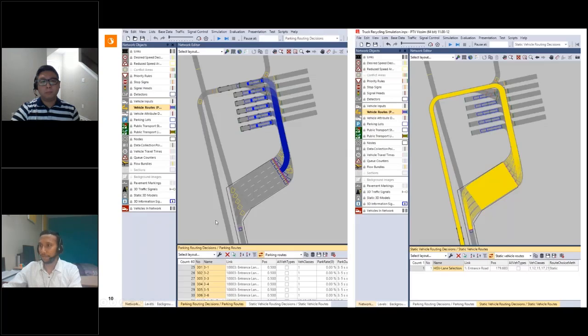Now that we have looked at the simulation, we can take a quick look at the object placement in Vissim. On the left-hand side, we can see the use of multiple parking routing decisions to direct the vehicle from a given lane to the particular available bay. And on the right is an implementation for the waiting lane selection for uniform queuing. Because of constrained space, we needed to use static routing for that purpose.